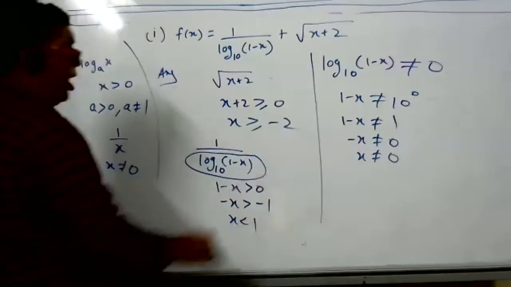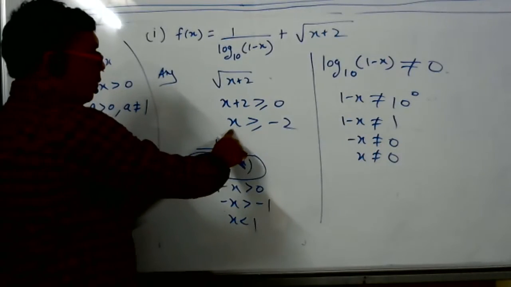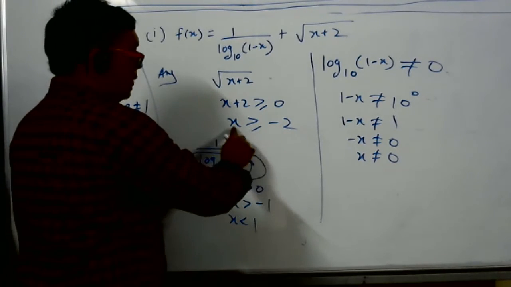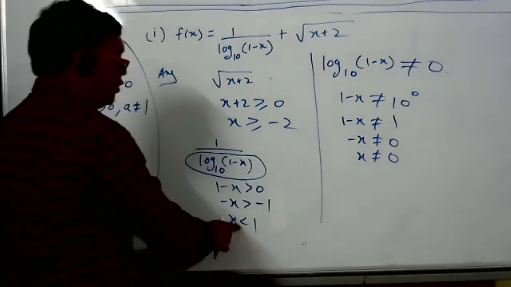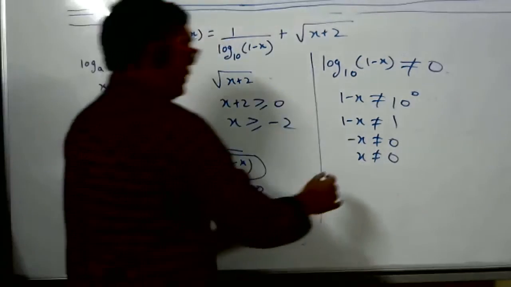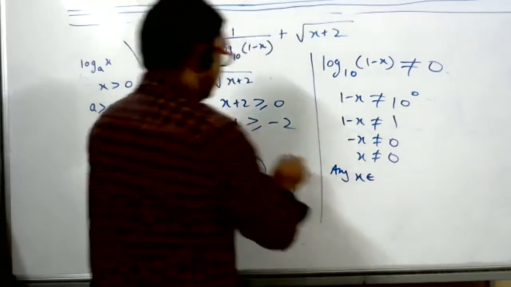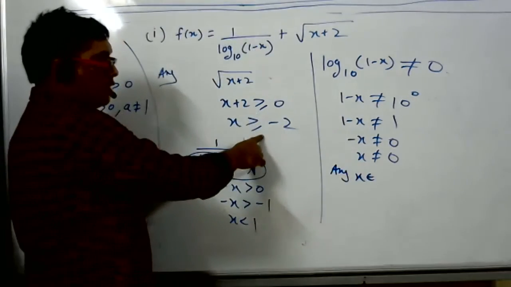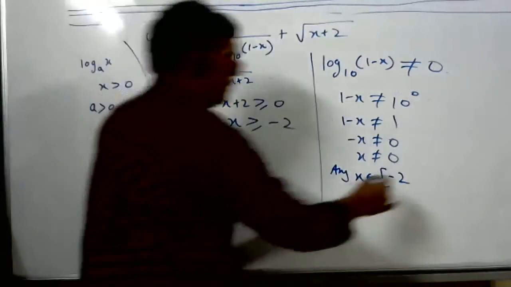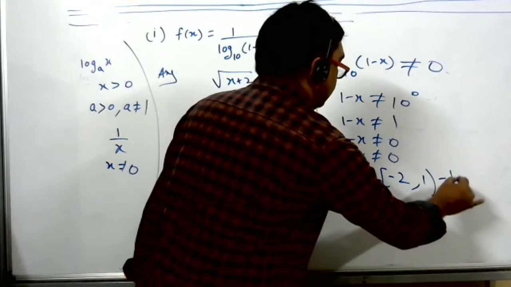All this we have to combine. Everywhere we have to take the intersection. x should be more than or equal to -2. x should be less than 1 and x should not be equal to 0. Combine this, take the intersection, and tell me what x should be. x more than or equal to -2 means what, student? The closed interval from -2 to 0, and less than 1 means what? And 0 should not be there. This is the answer.